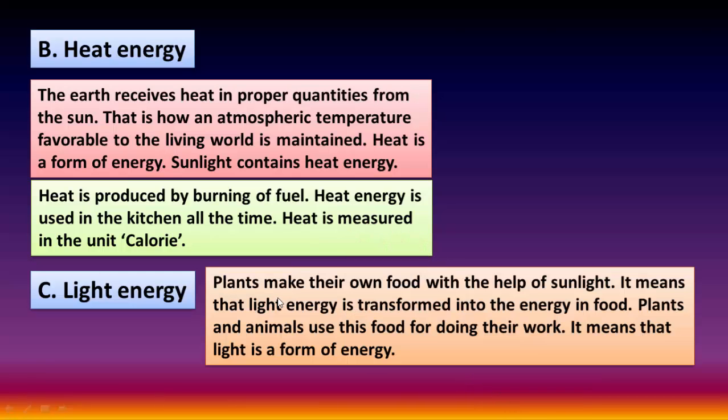Light energy. Plants make their own food with the help of sunlight. It means that light energy is transformed into the energy in food. Plants and animals use this food for doing their work. It means that light is a form of energy.